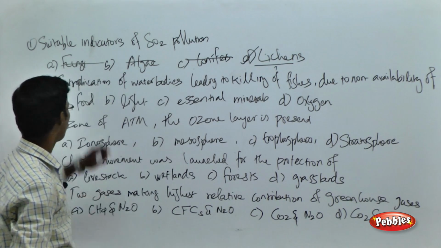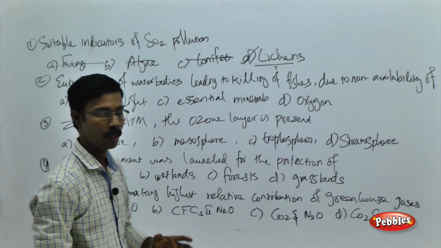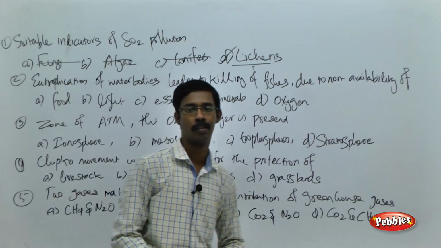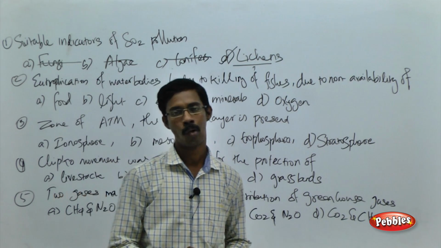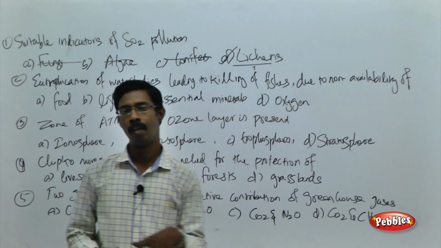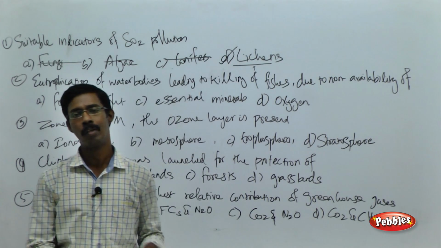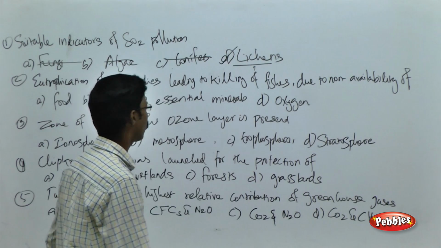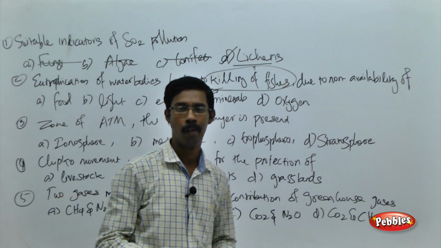Fine. See the next question: eutrophication of water bodies leading to killing of fishes due to the non-availability of what? See the choices: food, light, essential minerals and oxygen. What is eutrophication? As I told you, the disappearance of water bodies, for example a pond or river or any big water bodies, because of the deposition of organic matter. Okay, and that will lead to the covering of the entire land. The water body is being filled or converted into the land. That is what is called eutrophication. And the question is asking about the killing of fishes. What is the reason? Non-availability of what?